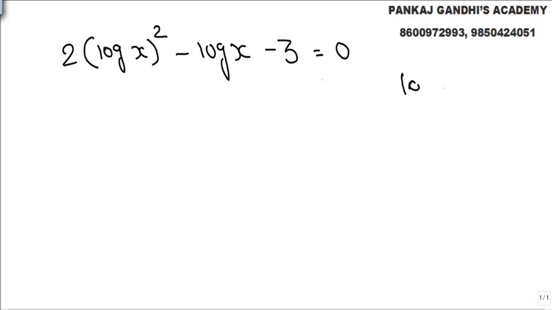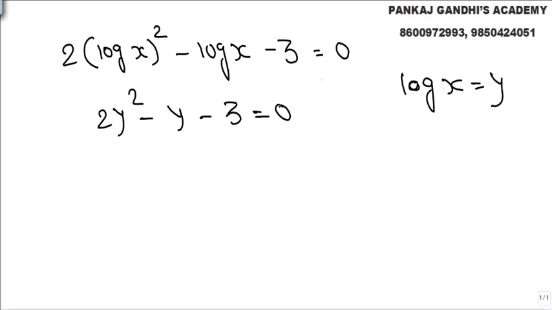Let's say we call log x as y. So what all we get here is 2y square minus y minus 3 is 0.